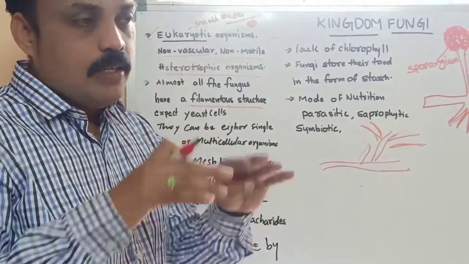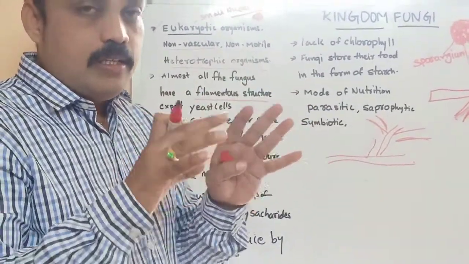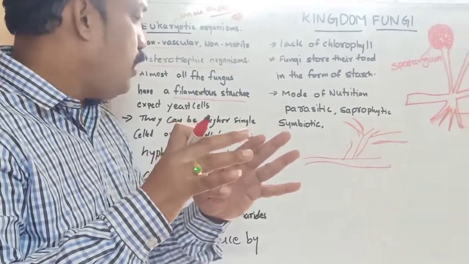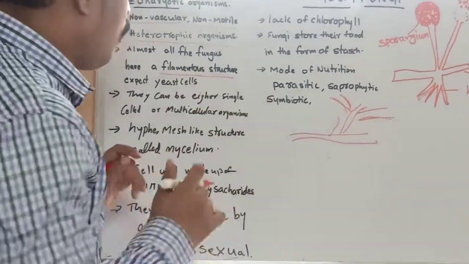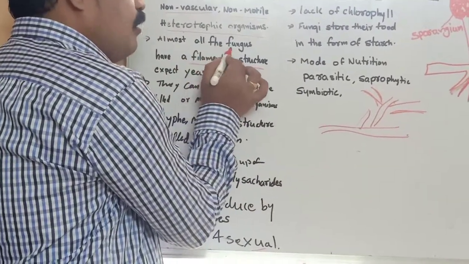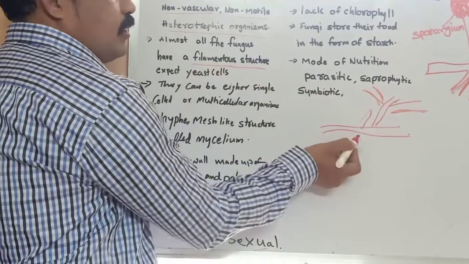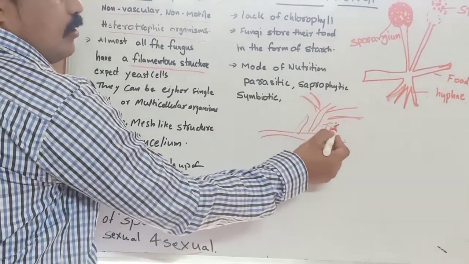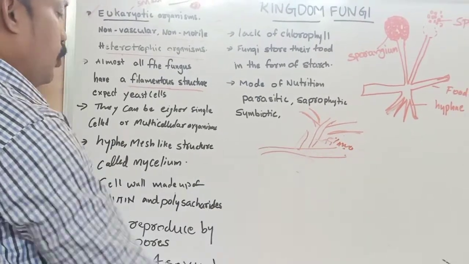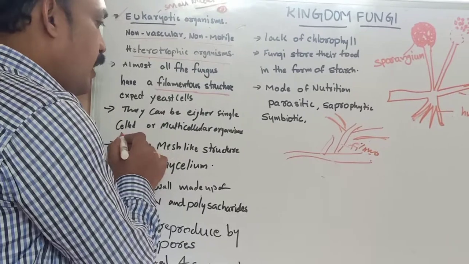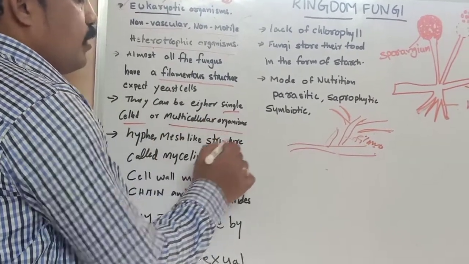This body structure is hyphae, the thread-like structure, so we call it filamentous structure. Almost all fungi have filaments, filament-like structures.